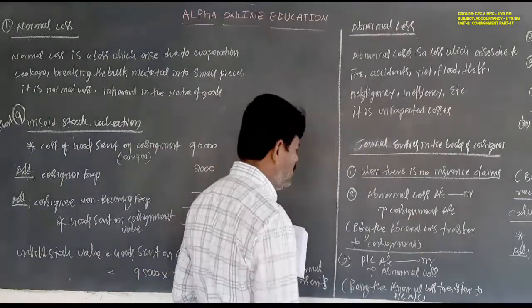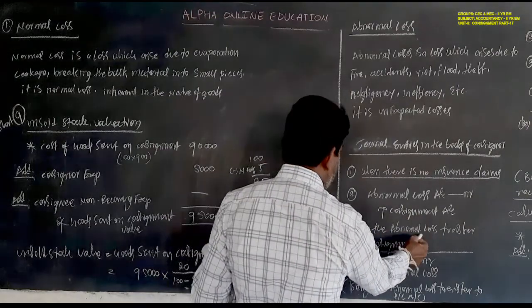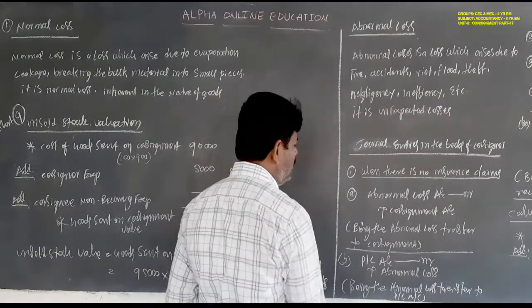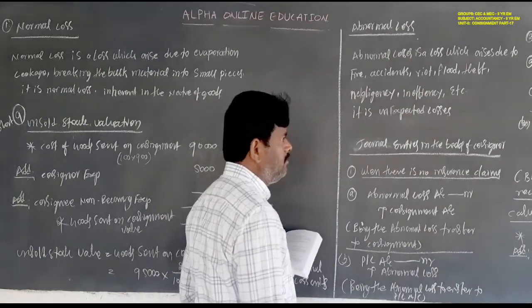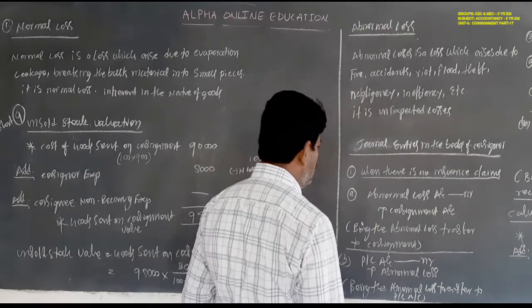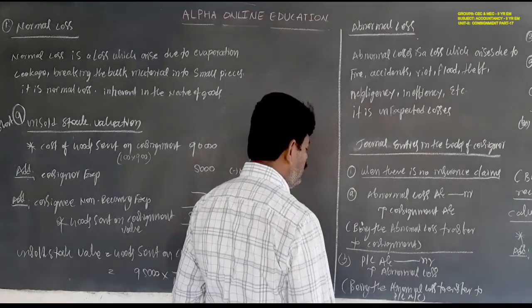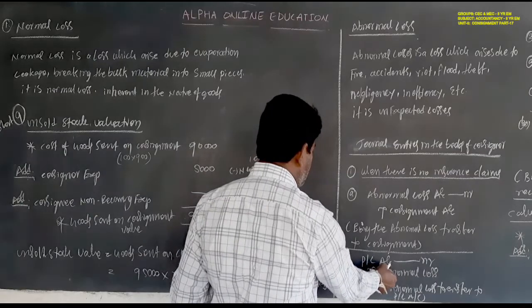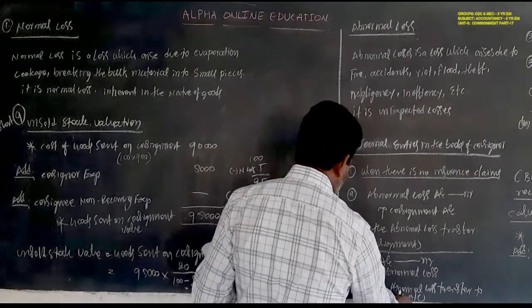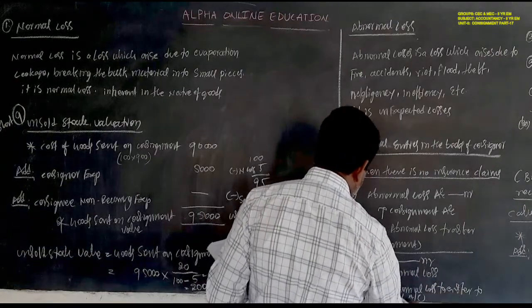Second, the loss is not recovered from any insurance company, so the total loss will be transferred to profit and loss account: profit and loss account debit to abnormal loss account, being the abnormal loss transferred to P&L account.